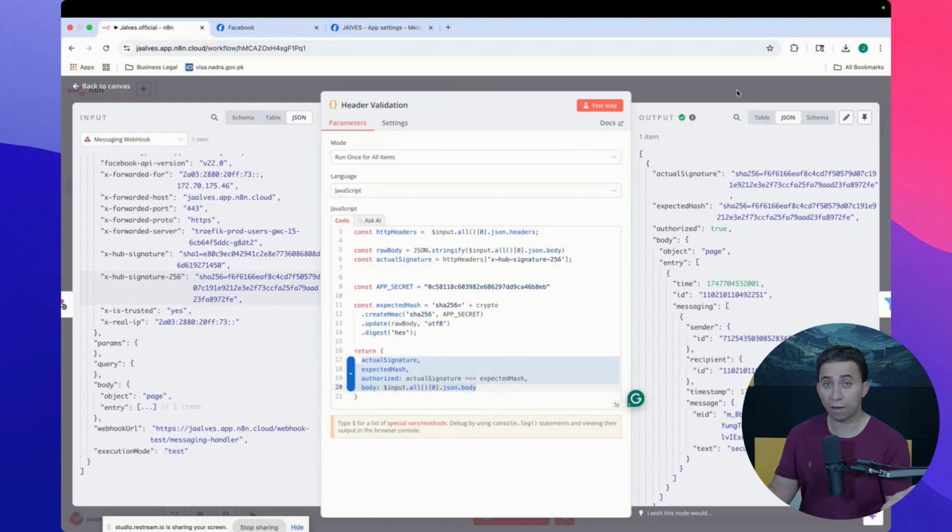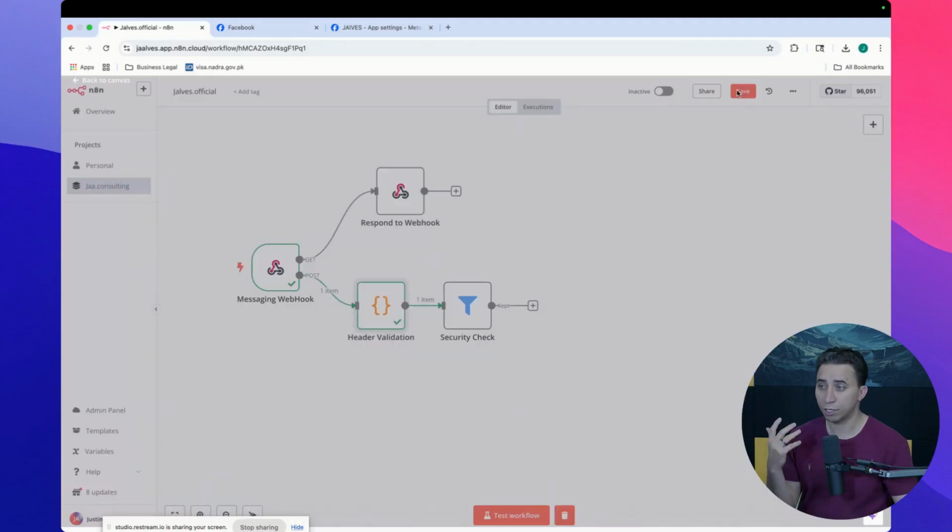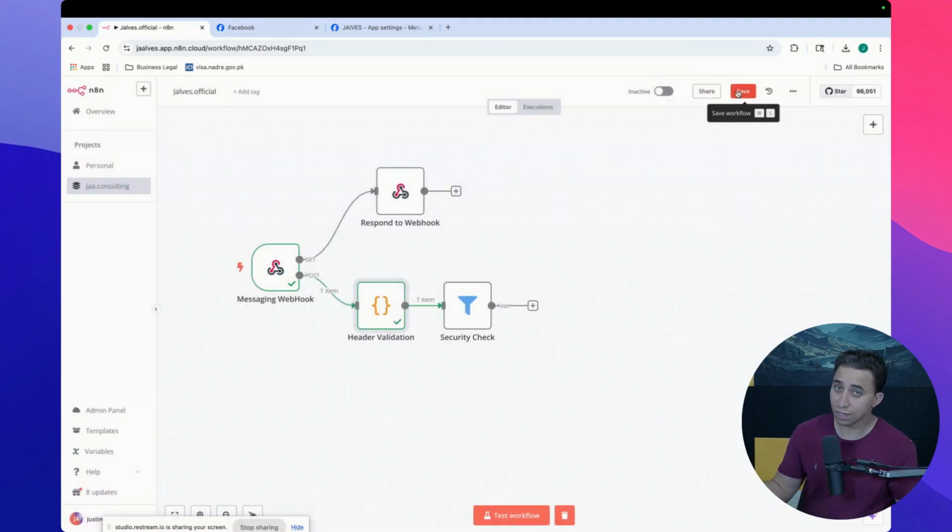Please let me know in a comment if you know all the techniques that we can use to protect our automation workflow, to make sure we don't run just any request that comes in. Okay. So now I'm going to talk to you about the filter, because it's been requested on my channel.